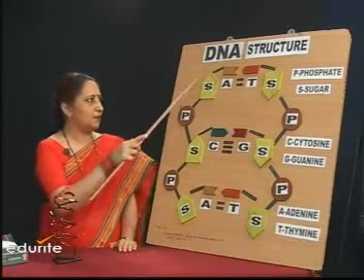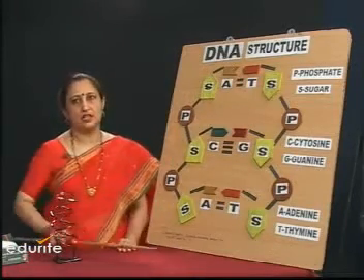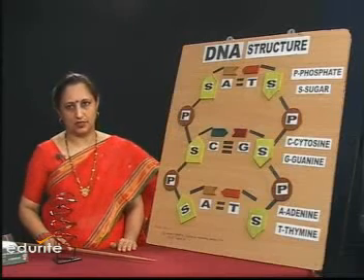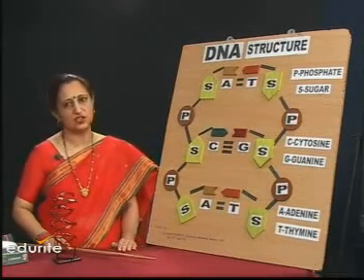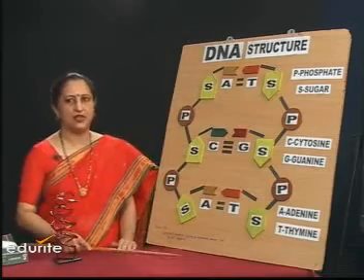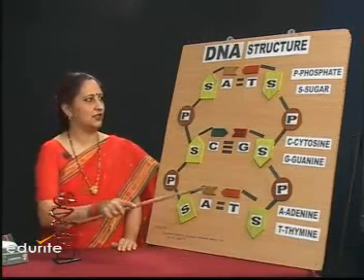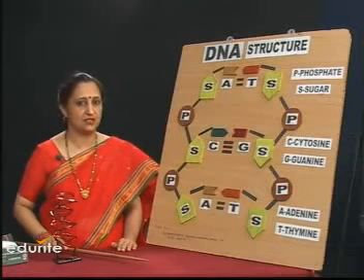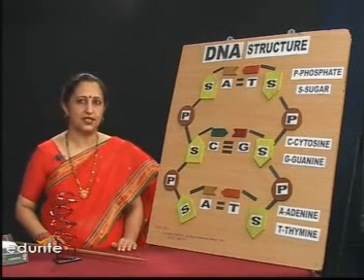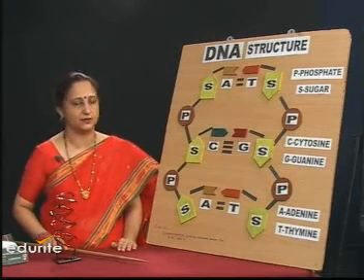It is said that both these strands, when they intertwine, they are anti-parallel. One in the 3', 5' direction, and the other would be in the 5', 3' direction. 5' stands for 5' carbon and 3' stands for 3' carbon.